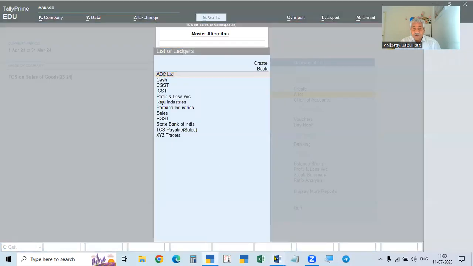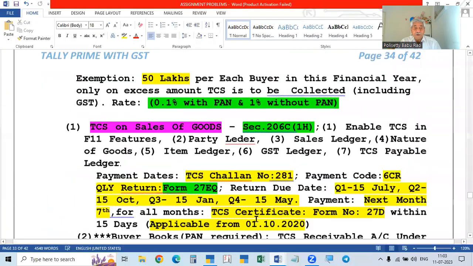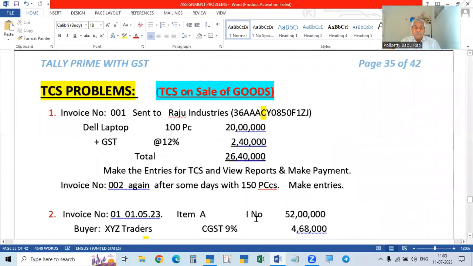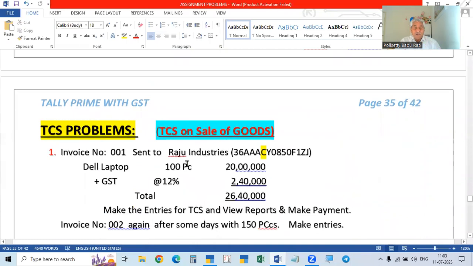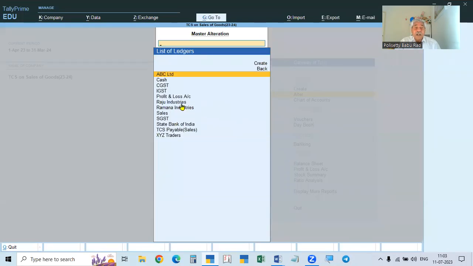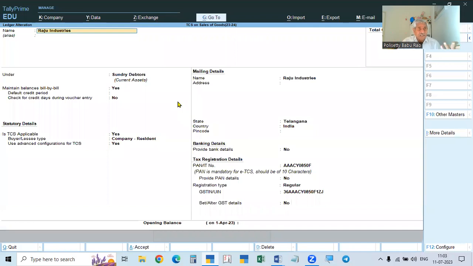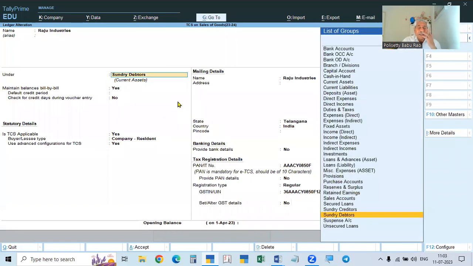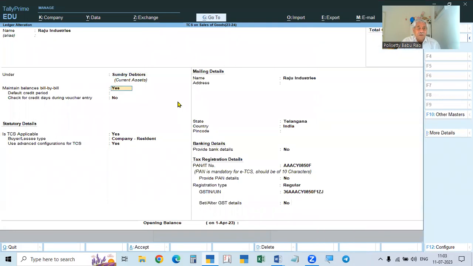Before that, I will show you a problem. See here, I am giving a small example. From Raju Industries, invoice number 1, we purchased. Date is not given, we take 1st April. So Dell laptops, 100 pieces, at 20. This is given. So here we have to create Raju Industries. I already created it, so what I am doing is going to the alter button. The ledger is already created, Raju Industries. If you go to Raju Industries, similarly, the same things like sundry debtors, maintain balances bill by bill, everything.